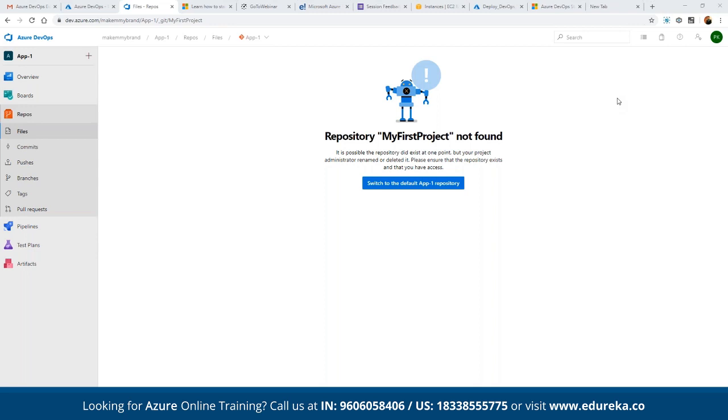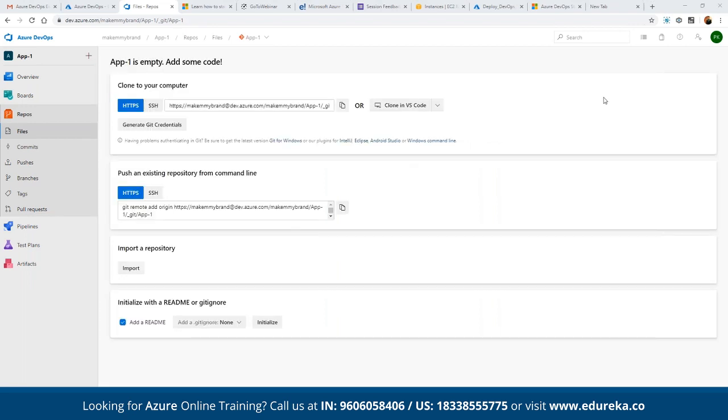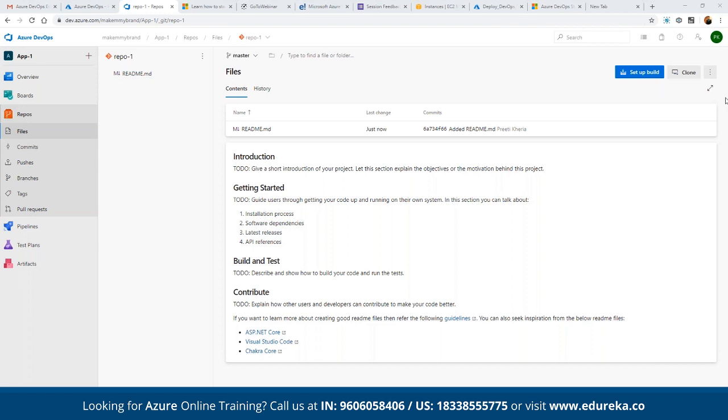And if you want to start with the repository itself, we can click on start repositories, where we can clone to a computer, push any existing repository from a command line, or import any repository that we already have access to. We can choose accordingly. So for example, here we have a repository created, and we can see the content available inside it. If we want to clone the repository, or create a build out of it, we can easily do that.